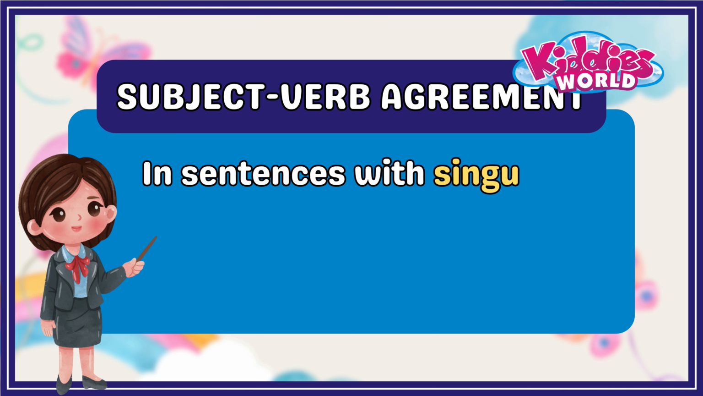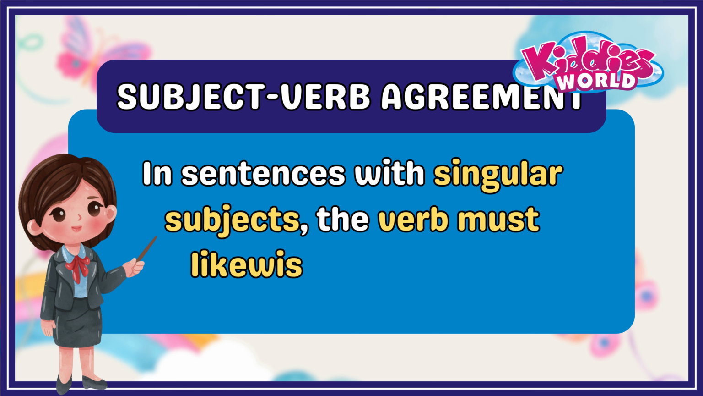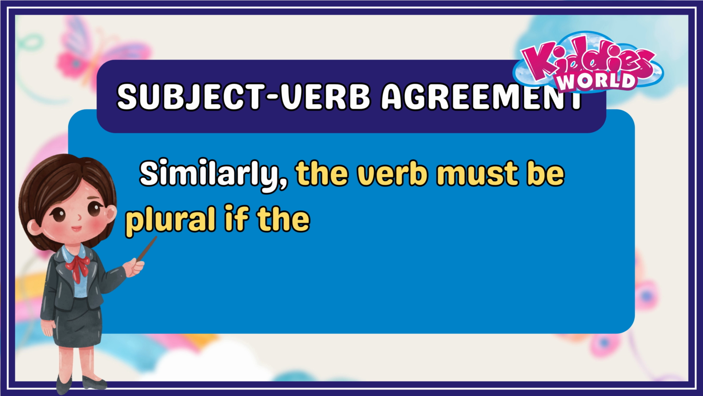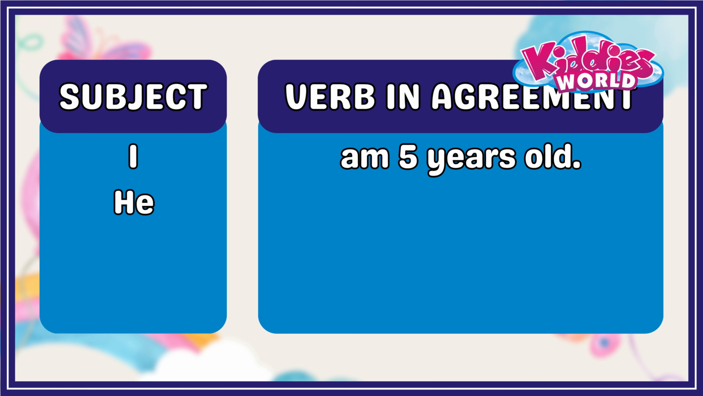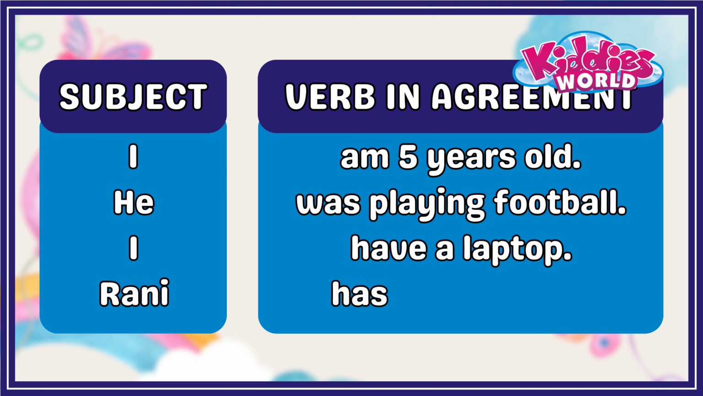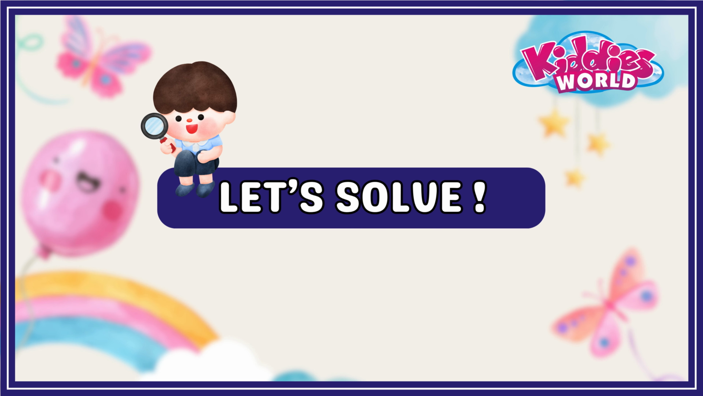In sentences with singular subjects, the verb must likewise be singular. Similarly, the verb must be plural if the subject is plural. Let's see how the agreement works. I am 5 years old. He was playing football. I have a laptop. Ronnie has an umbrella.